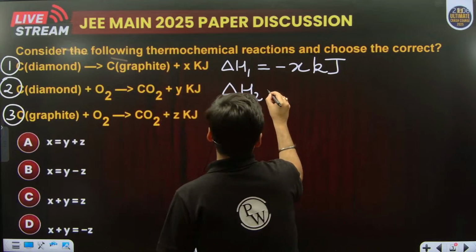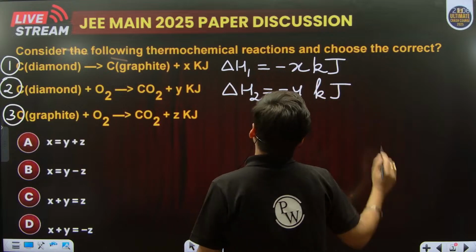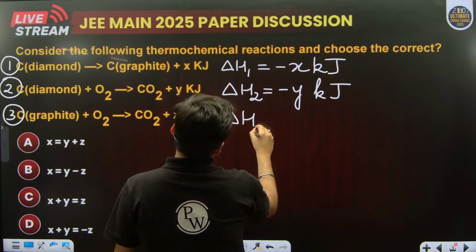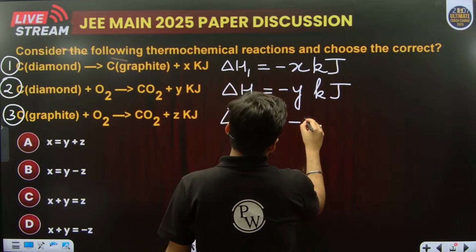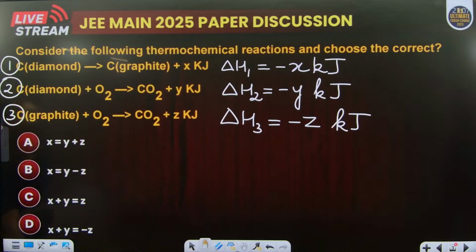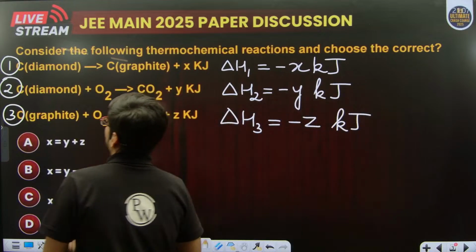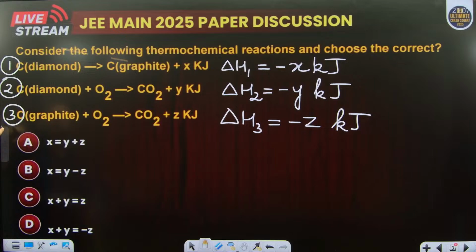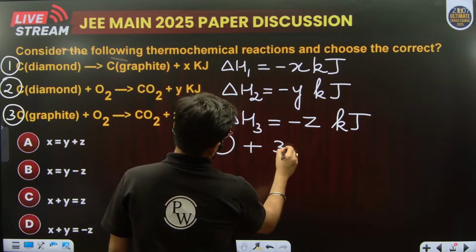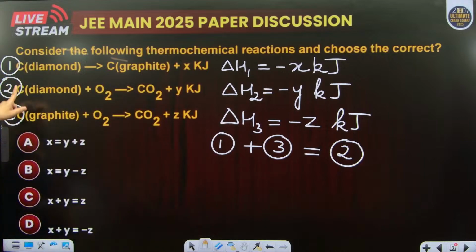Likewise, for the second reaction, again I can say this is delta H2, and for this it is minus z kilojoules. So I have mentioned the enthalpy values. Now we can use Hess law, right? If I add first and third, I'll get second.